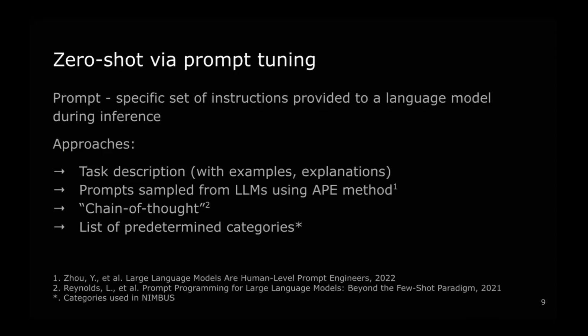So we begin with the first approach, which is zero-shot via prompt tuning. Prompt engineering is usually a naive approach we can use to extract named entities with language models, because it is easiest to start with and easiest to experiment with. A prompt is a task description that is embedded in the input data, or a specific set of instructions that can be provided to a language model during inference. The resulting prompts that we created can be divided into different categories depending on the idea behind them and the method that was used for creating them.